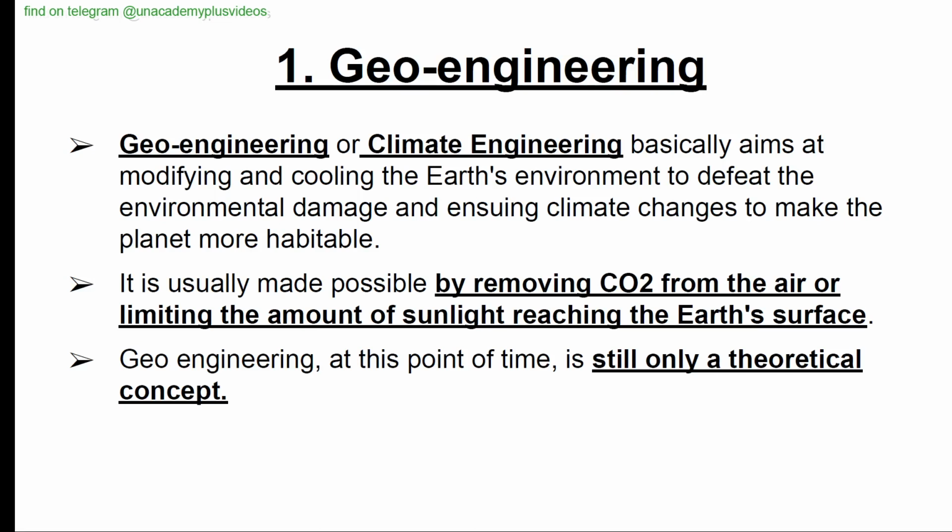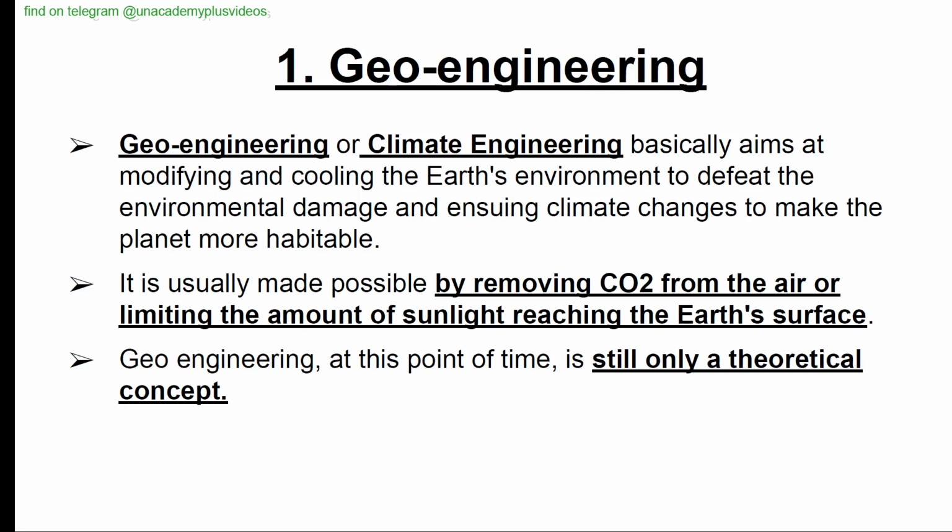Sometimes even the definition could be asked in the prelims examination. It basically aims at modifying and cooling the Earth's environment. So science is going to modify the environment. That modification done by human beings is called engineering. So it is done on climate or on Earth, hence the name geoengineering or climate engineering, to defeat the environmental damage and ensure the climate changes to make the planet more habitable. Especially because there is a lot of environmental damage going on, in order to defeat that, this geoengineering is being done.